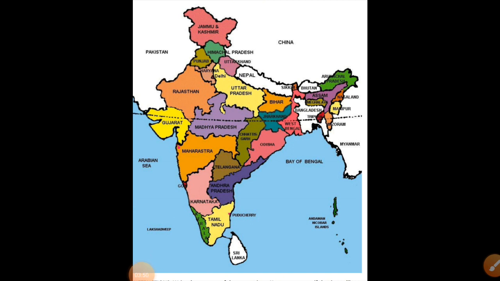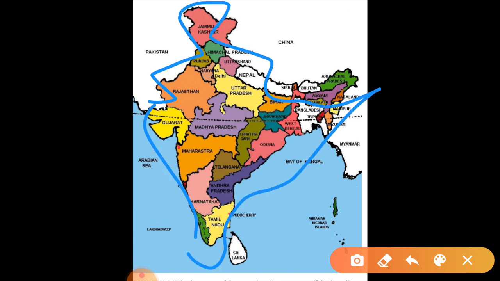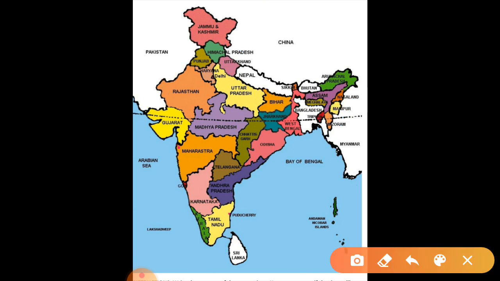Another thing we have to understand is the total length of the land. What is the total kilometer if I talk about just the land boundary, not the coastal one?